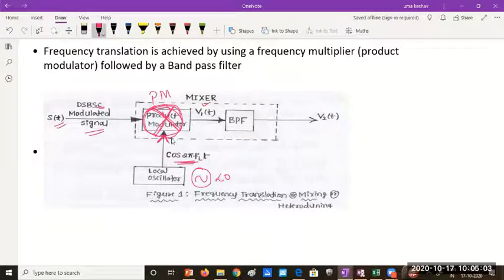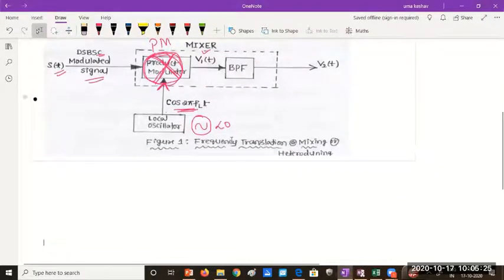Many times we have done this multiplication. Whenever we do multiplication, we always get two components. One higher than the given carrier frequency, one lower than the given carrier frequency. So among the two, if you want up conversion, you will pick the higher frequency. If you want down conversion, you will pick the lower frequency. So let's try to write the equations for this. So write down the equations.